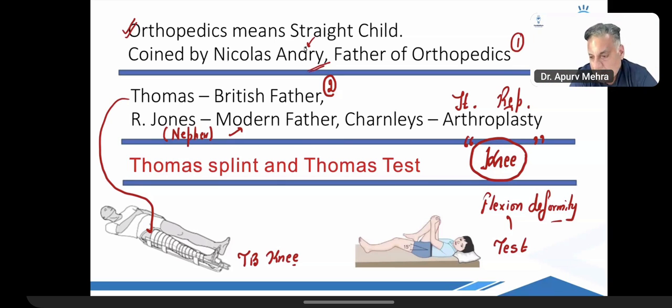Are we good? So interesting. I wanted to have a haircut yesterday for you guys to look very fresh for this class. And while getting a haircut, I had a sleep. And when I got up, this is how I looked. So my apologies for the man who did this to me. And I'm really sorry that people are looking at where is Dr. Apoor Mehra.